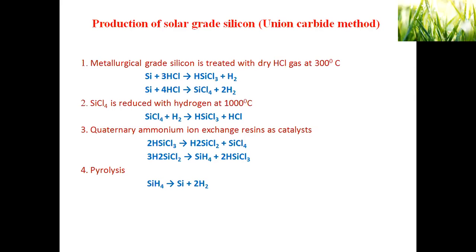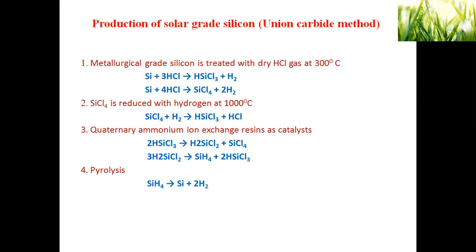First, briefly I will tell about metallurgical grade silicon. Silicon is obtained from silica or sand, the chemical formula of which is SiO2. When this sand or silica is reduced using carbon at 1500 degrees Celsius in an electric arc furnace, molten silicon is obtained and carbon monoxide is also released from the process.